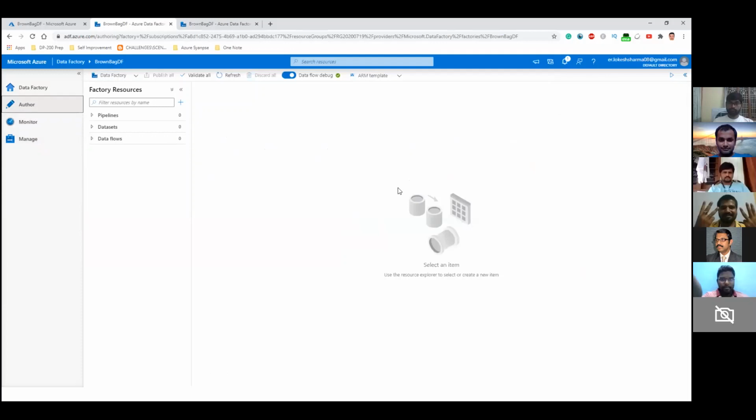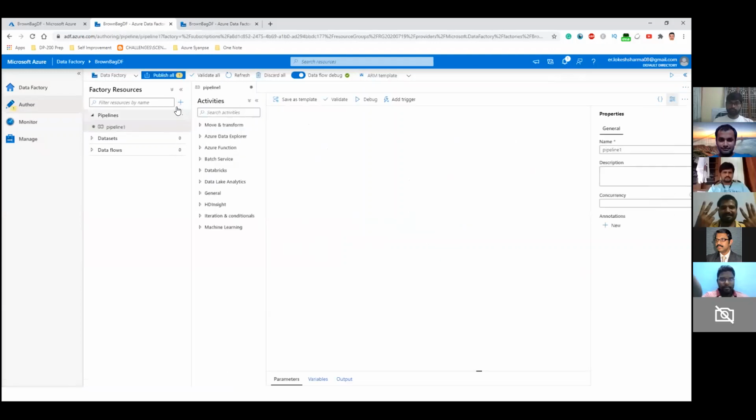So here you go, guys. This is the tab where we'll start creating our first pipeline. This is the canvas, and we will drag and drop objects here, and that will ultimately lead to creating a pipeline. So let's create the pipeline first. We'll click on this plus icon here, and just click on Pipeline. Let's give it a name as first pipeline.